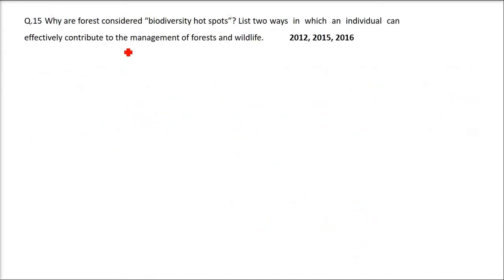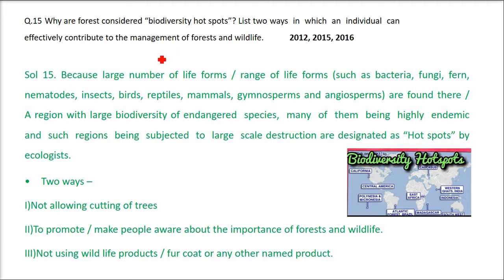Why are forests considered biodiversity hotspots? List 2 ways in which an individual can effectively contribute to the management of forest and wildlife. Let me tell you what biodiversity is. Biodiversity means a place on earth where diverse organisms, plants and every other living being live in harmony. Diverse means vividta, jaiva vividta. So everything which is living and different lives together. That place is called biodiversity.